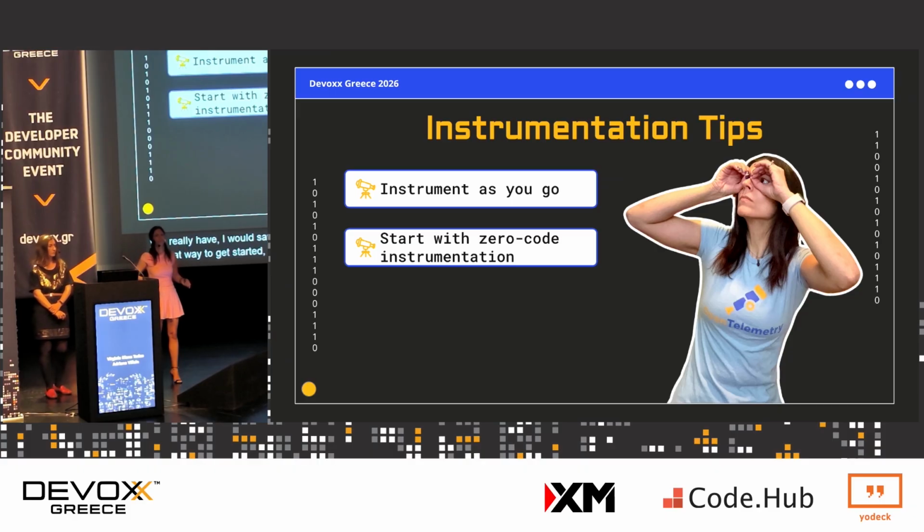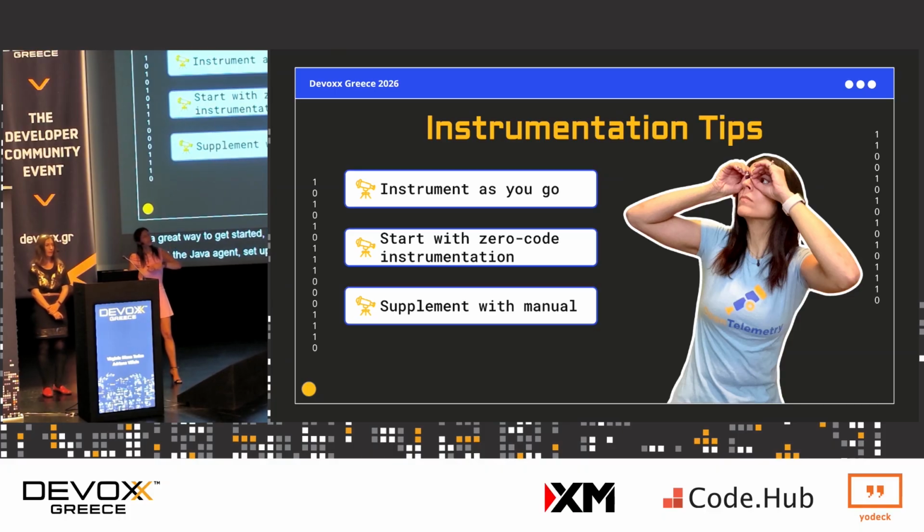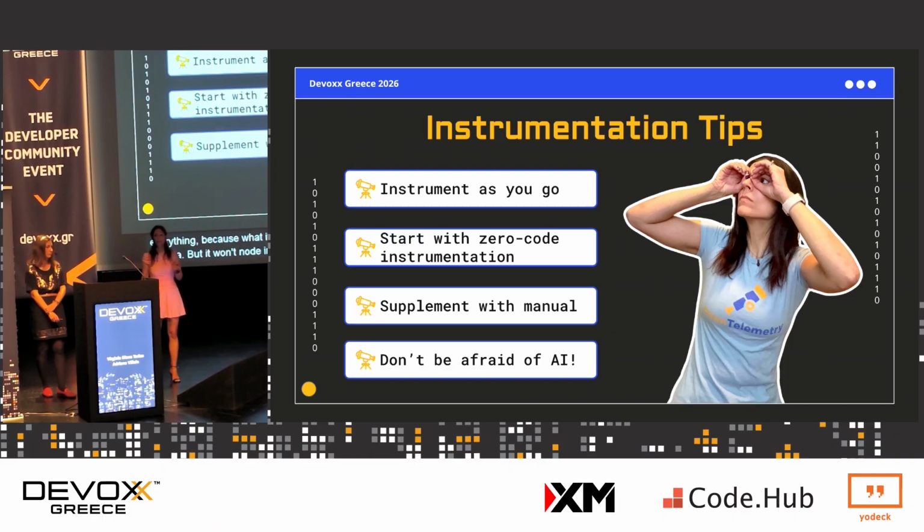You start the Java agent, set up some parameters, and boom, you're good. But it doesn't cover everything because it instruments some common libraries and frameworks in Java, but it won't instrument everything. And for that, you need to supplement with your manual instrumentation. And then finally, I would say don't be afraid to use AI to help you instrument. And I'll get a little bit more into that later on.